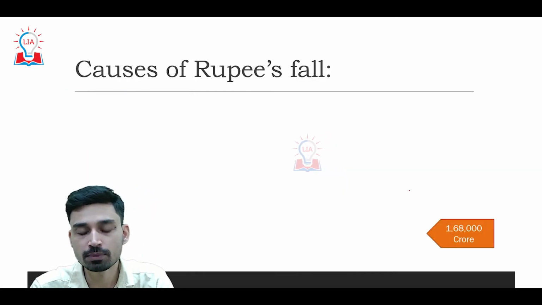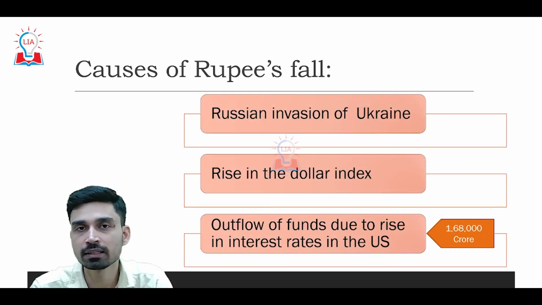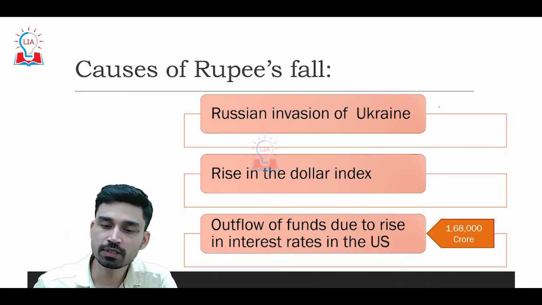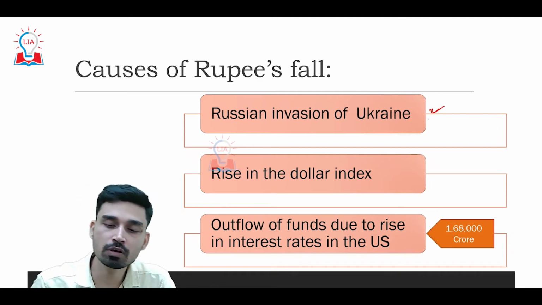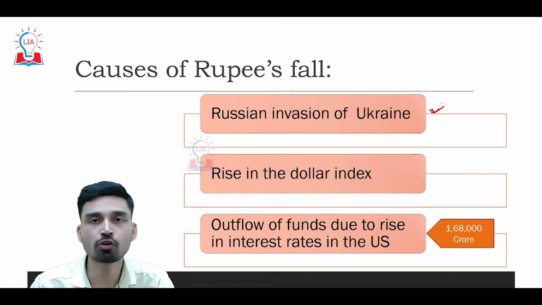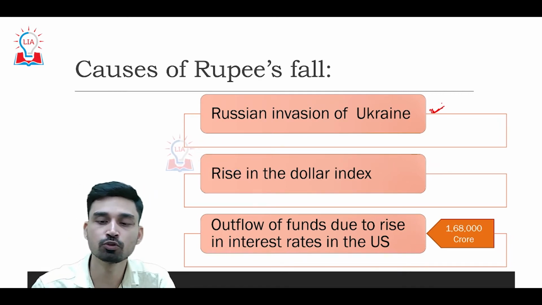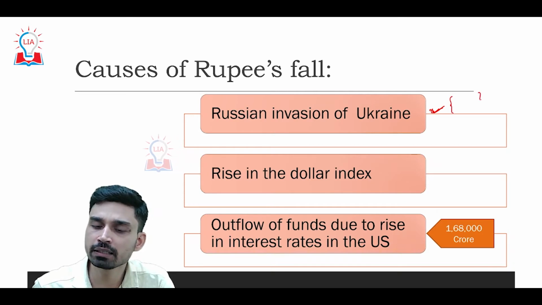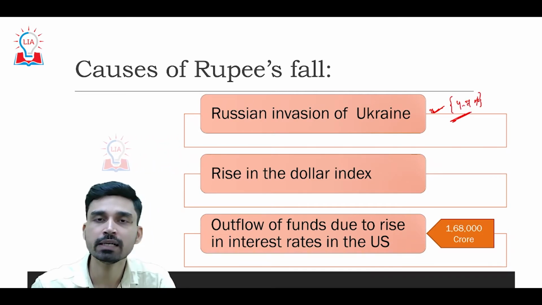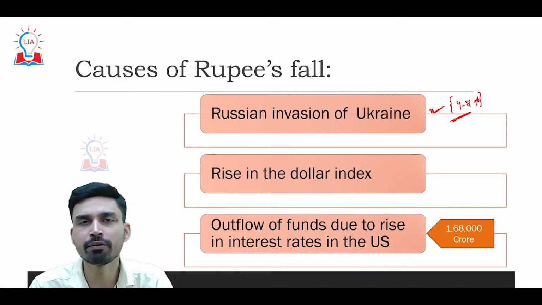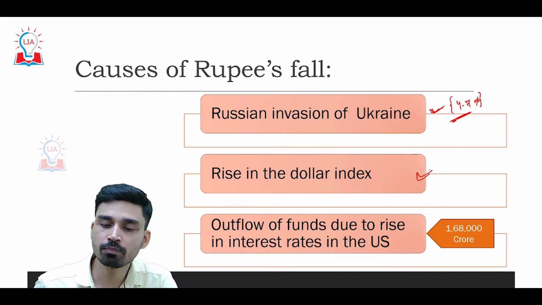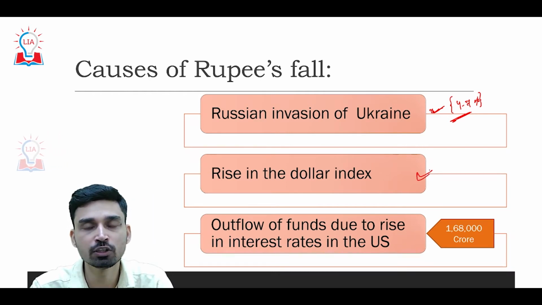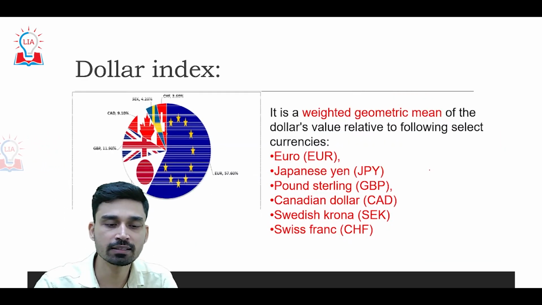Now, the question comes: why has the rupee suddenly started its downfall? The first reason is obviously the Russian invasion of Ukraine that has caused a downfall in almost all the global currencies with respect to the dollar, and the developing market currencies have witnessed a downfall of almost 4 to 7% since February 24th, the day when Russia invaded Ukraine. The second reason is the rise in the dollar index. So let us try to understand this in more detail.